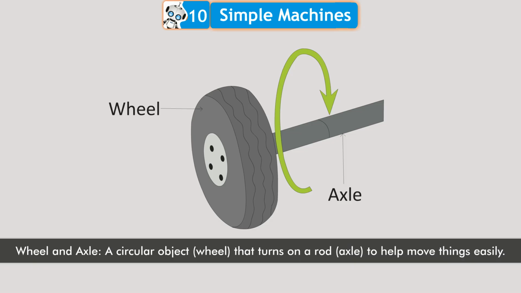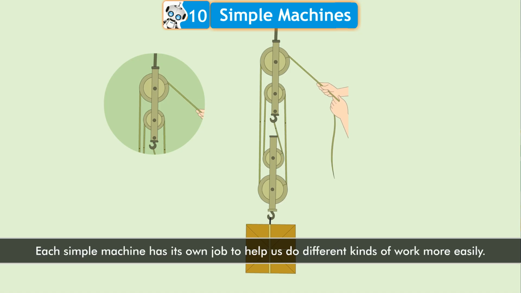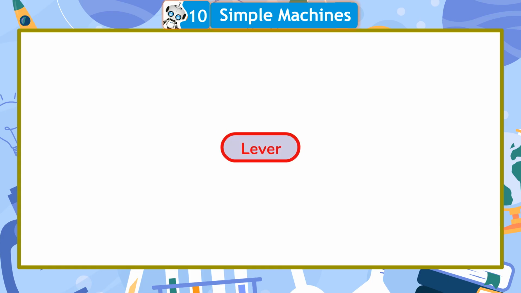Wheel and axle, a circular object, wheel, that turns on a rod, axle, to help move things easily. Pulley, a wheel with a rope or chain that lifts objects by pulling down on one side. Each simple machine has its own job to help us do different kinds of work more easily.